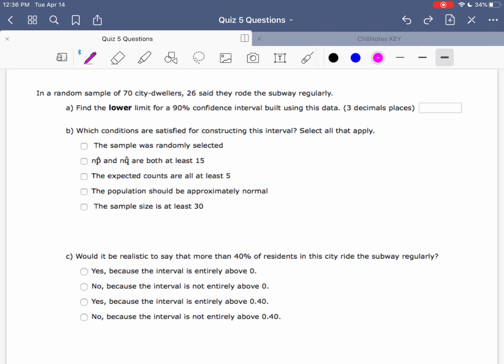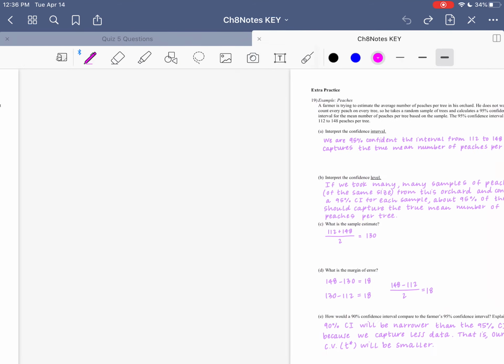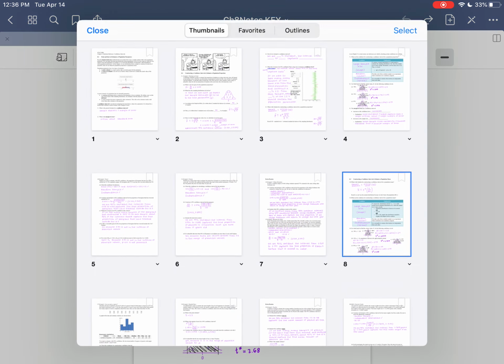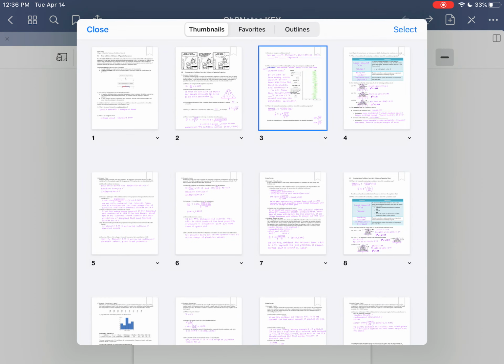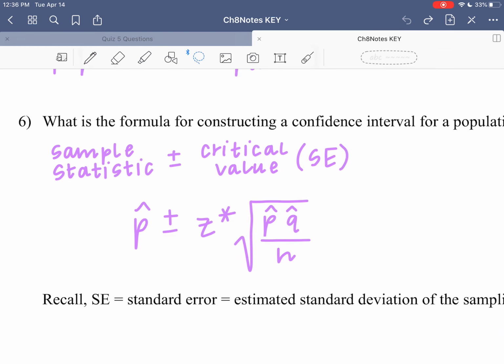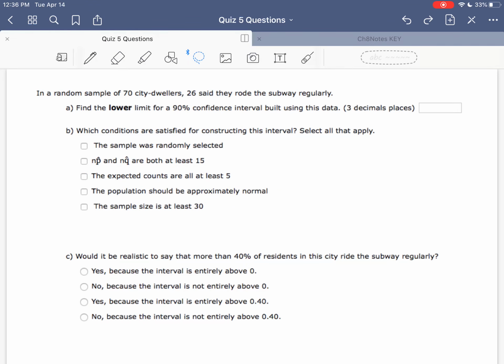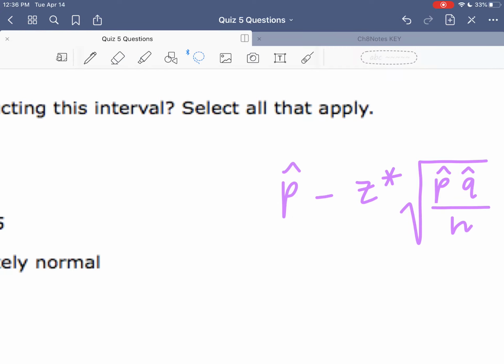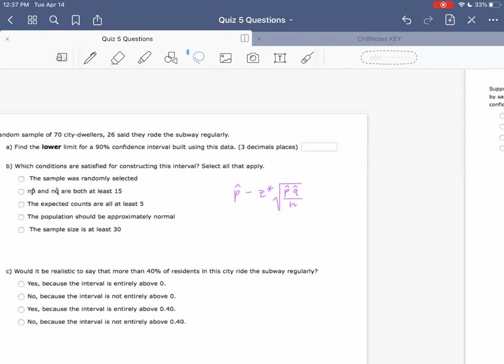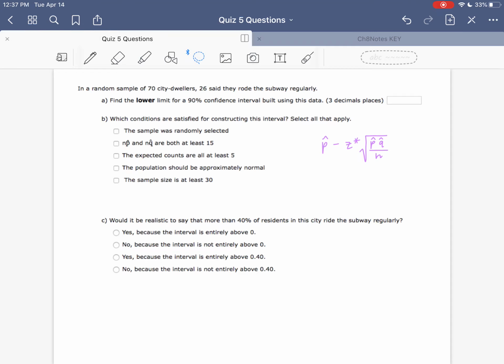So again, our confidence interval formula for a proportion, let me do this a little bit easier. Here we go. We know we're dealing with proportions, so we are going to take our formula from here, and we only want the lower limit. Yours may or may not say lower limit. Yours could say upper limit, but mine says lower, so I only want the subtraction sign. My p hat, remember, is my sample proportion.